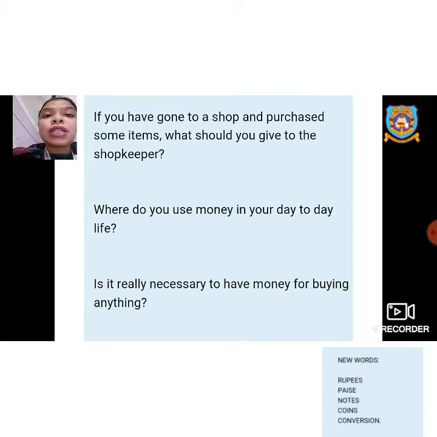What is the thing that you give back? There is only one thing. If you have to buy anything, you have to give money back to the shopkeeper in exchange of the goods. So money is the key thing for the exchanging of any item from a shop or a mall.